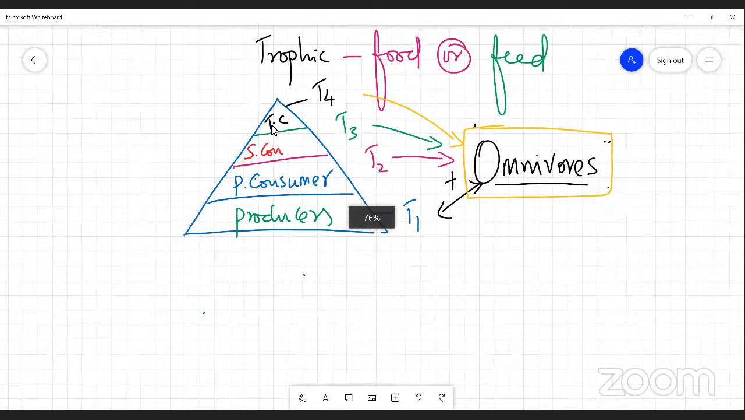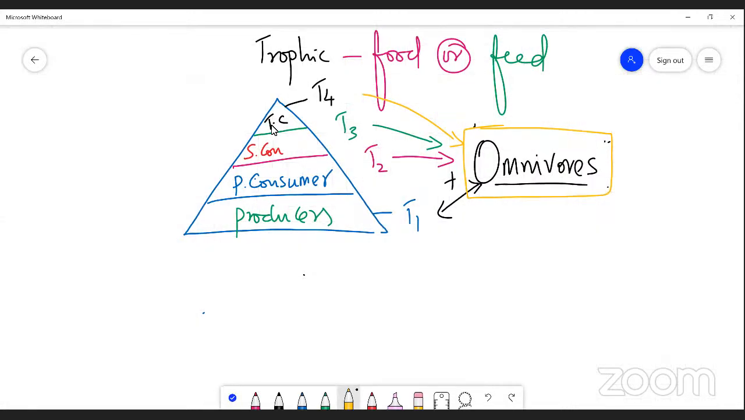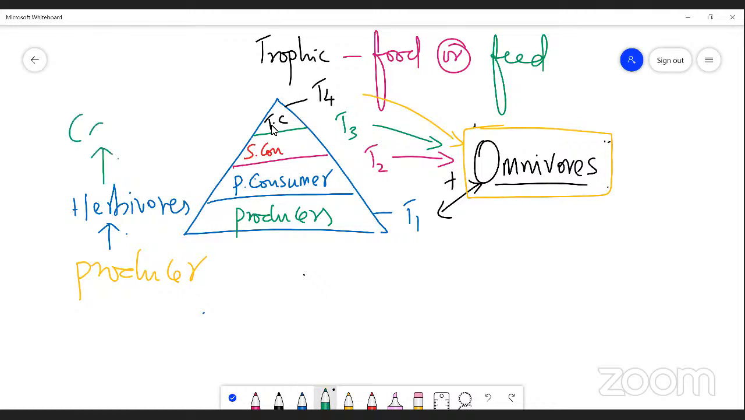Generally, if you take an ecosystem, there are some organisms. The first one is the producer. The producers are eaten by herbivores. The herbivores are eaten by another organism, the carnivores. The carnivores are always eaten by the final organism, the top carnivores.